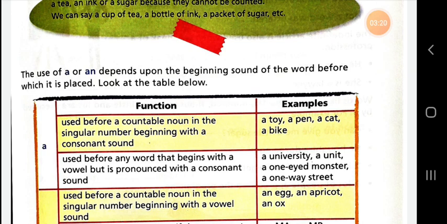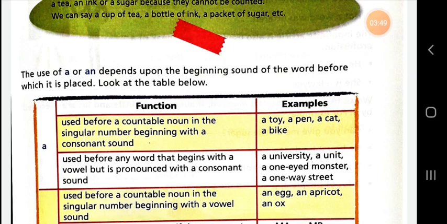However, the first letter is a vowel, a, e, i, o, u, but the first pronunciation of the word is a consonant sound. In such condition, we use a university, a unit, a one-eyed monster, a one-way street.